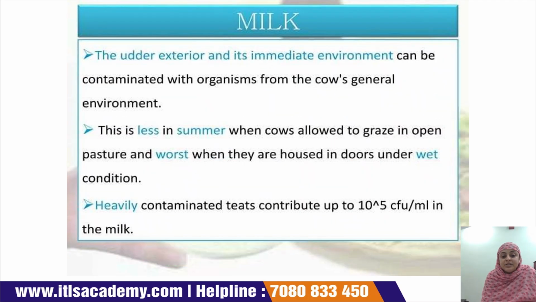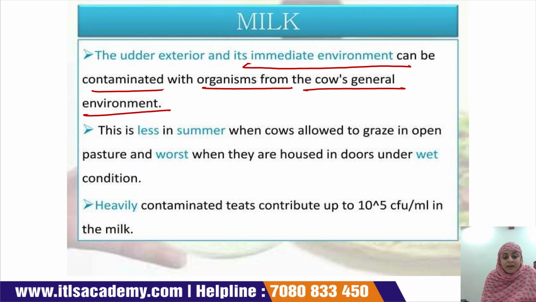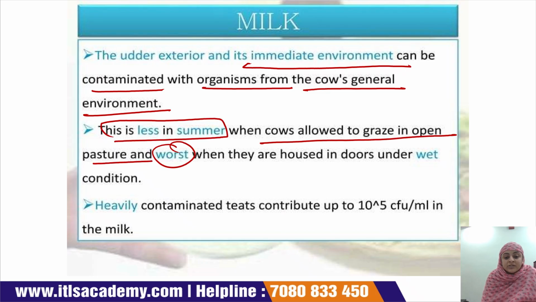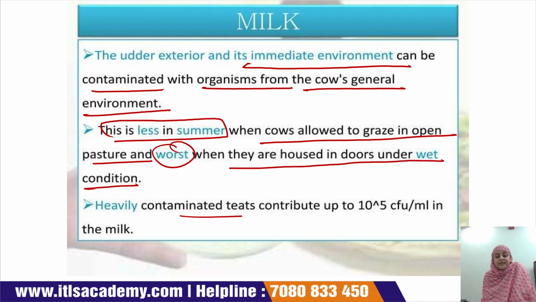The udder exterior and its immediate environment can be contaminated with organisms from the cow's general environment. This is less in summer when cows are allowed to graze in open pasture, and worst when they are housed indoors under wet conditions. Heavily contaminated teats also contribute around 10 to the power 5 CFU per ml in the milk.